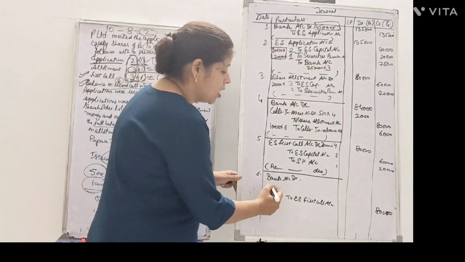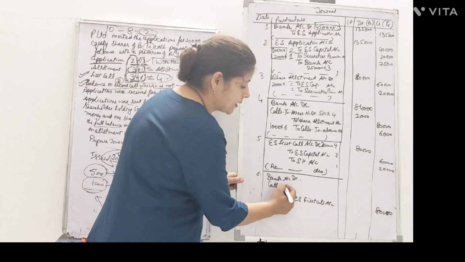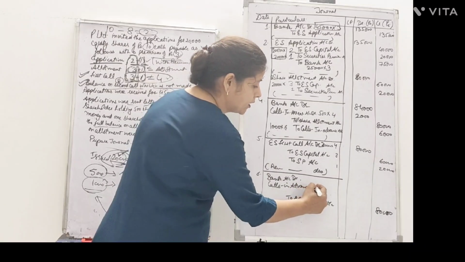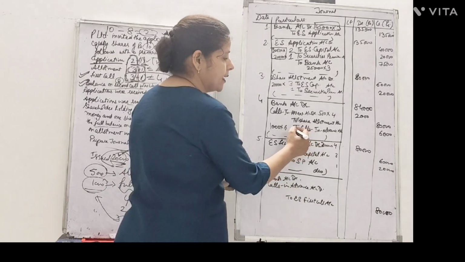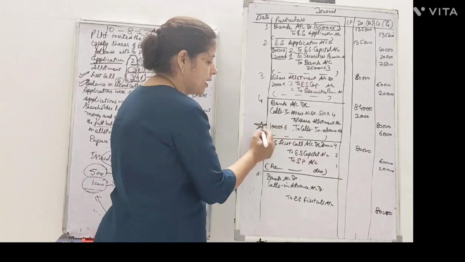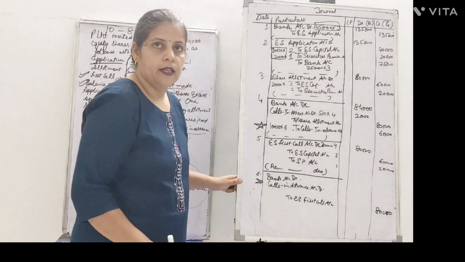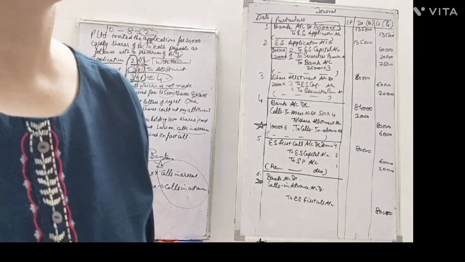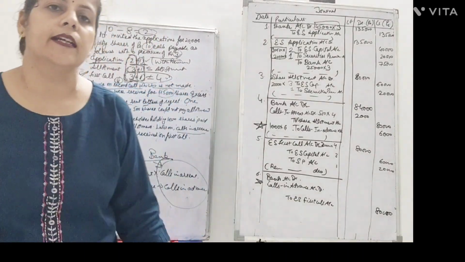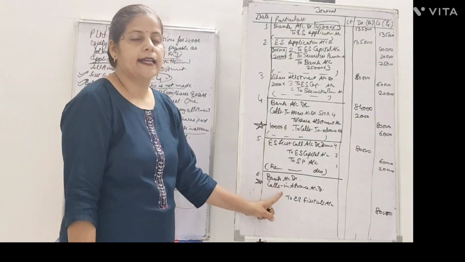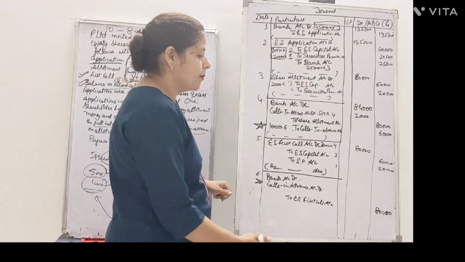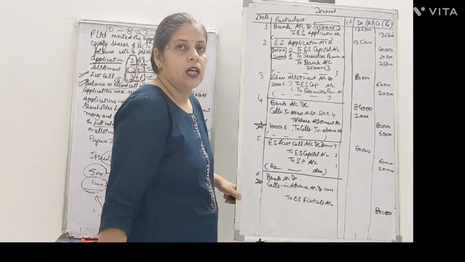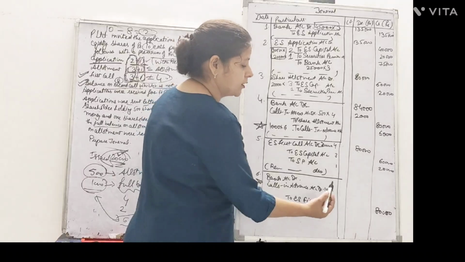So here calls in advance account is to be debited because earlier it was credited. Earlier it was credited here, now it is debited here because the advance is to be adjusted. When it was received, it was credited. When it is to be adjusted, we are debiting it. On how many shares was it? 1000 shares.